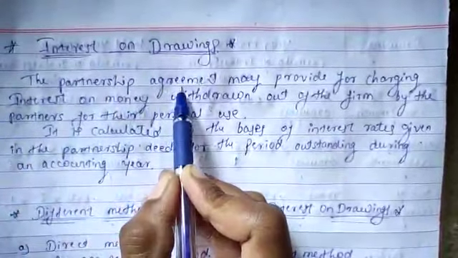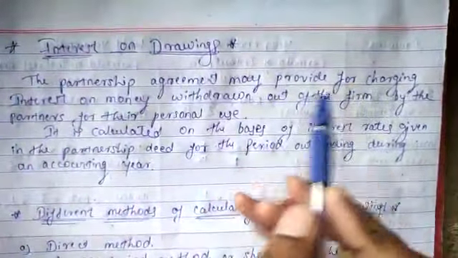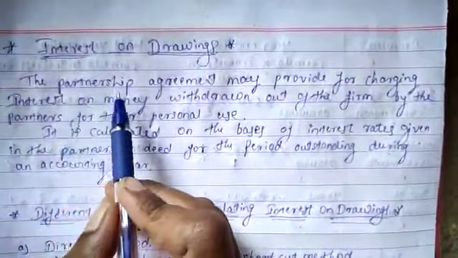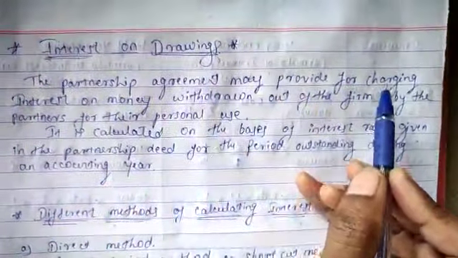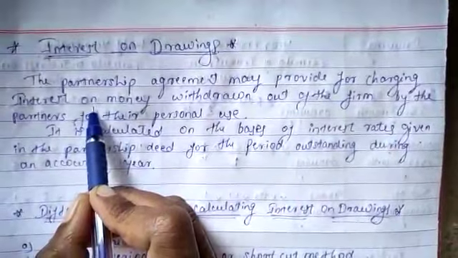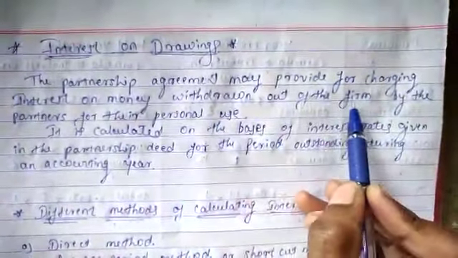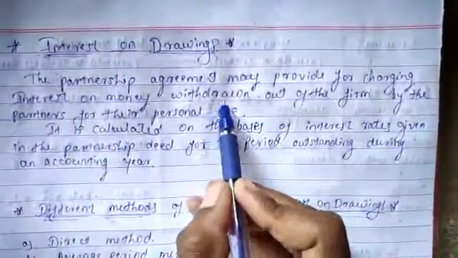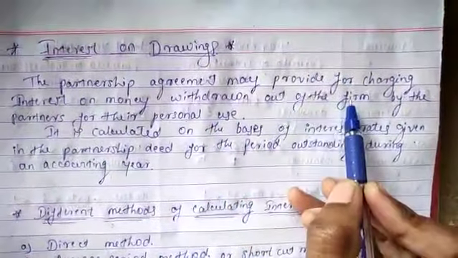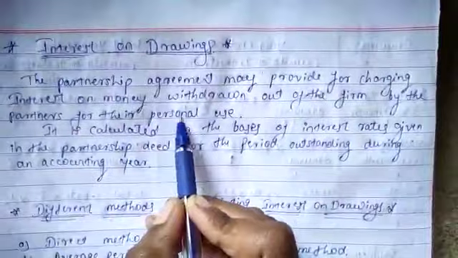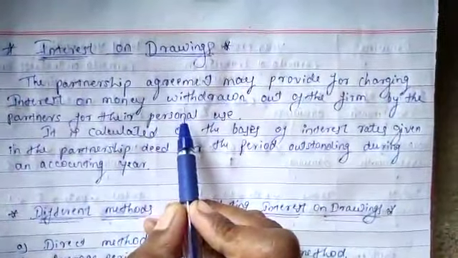The partnership agreement may provide for charging interest on money withdrawn by the partner out of the firm for their personal use. This is the drawings amount.